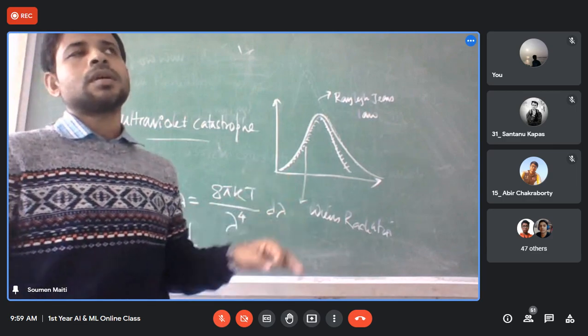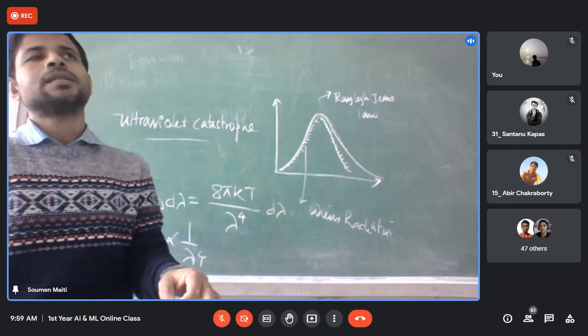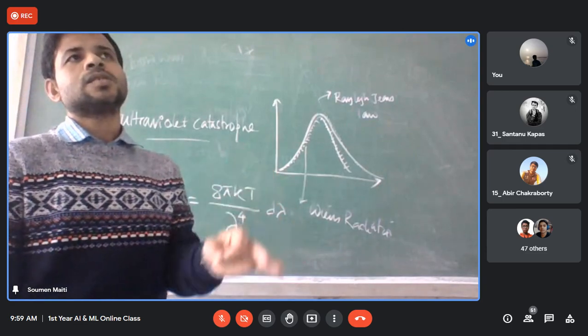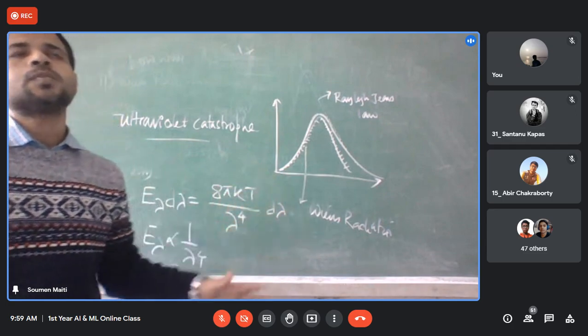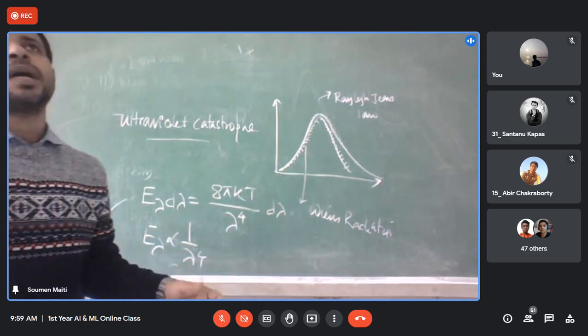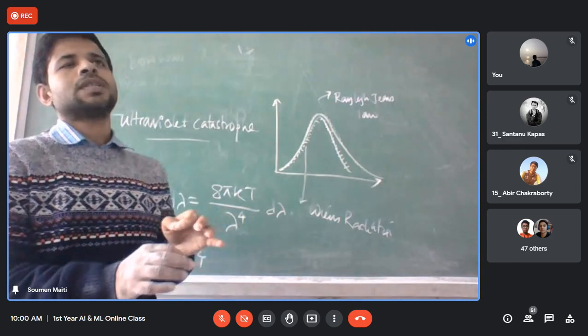This discrepancy between the experimental result and the theoretical result is known as the Jeans paradox or ultraviolet catastrophe. Up to this point, no derivation is required. Write it down. If any book in your syllabus gives it, no derivation is required.